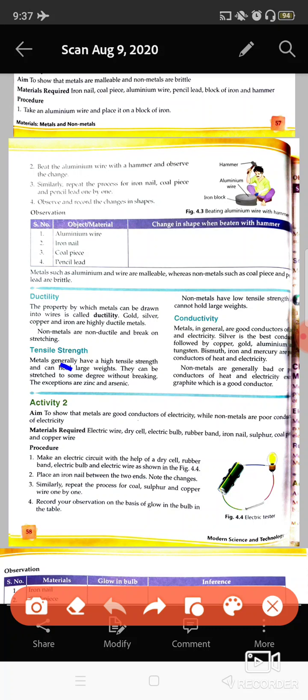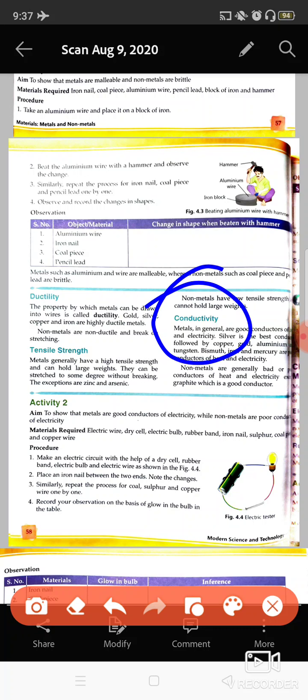So you can say their tensile strength is quite high. Other than that, zinc and arsenic are two metals whose tensile strength is a little low. But all the non-metals have very low tensile strength. You cannot hold anything by a non-metal.